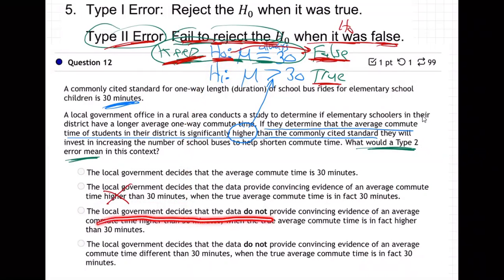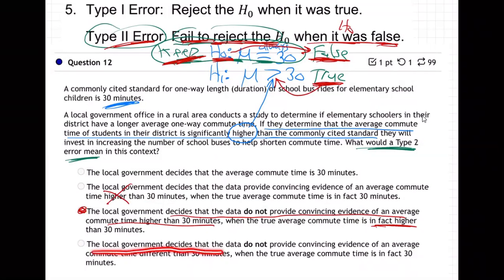The local government decides that the data do not provide convincing evidence of an average commute time higher than 30. Right, they don't. When the true average is in fact higher than 30. Yeah, that's exactly it, right? The truth is it's higher, right? In fact, it's higher. But they decided the data do not provide evidence of higher. That's right. Let's read this bottom one.